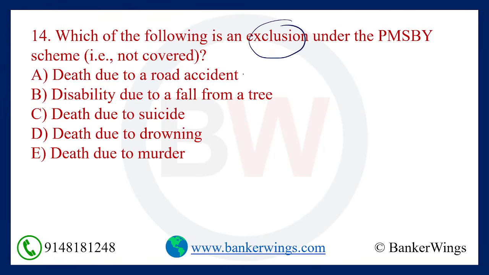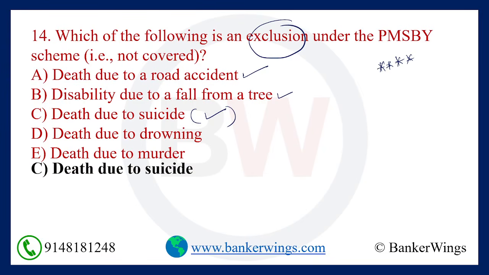Death due to road accident, covered. Death due to fall from a tree, covered, because again it is considered an accident. Death due to suicide, death due to drowning, death due to murder. See here, death due to suicide is the right answer. Remember, this is also a very, very important question. This has been asked in many pre-promotion exams and in many lateral entry exams. So here option number C is the right answer. Death due to suicide is not covered.